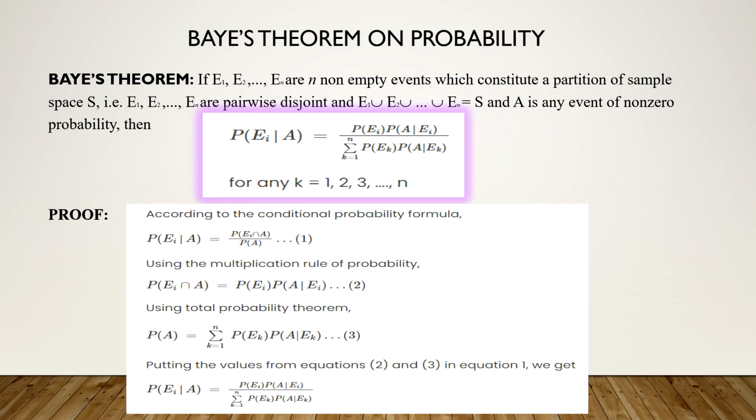And the denominator P of A, just now we have seen, is equal to P of E1 into A given E1 plus P of E2 into A given E2 and so on. So that is the summation of P of Ek into P of A given Ek. Put 2 and 3 in equation 1, and you will get the result. As I told you, the result will be understood better as we take the examples.